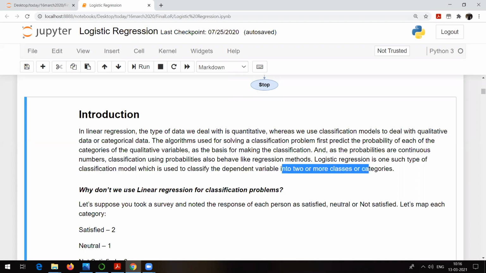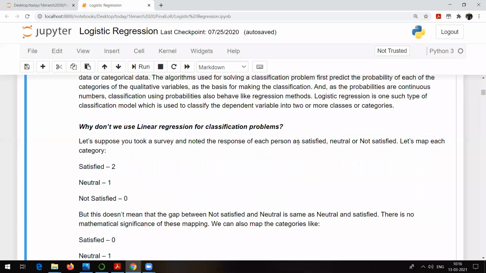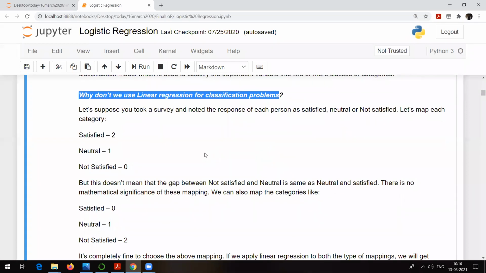Okay. So the target will be to classify a dependent variable into two or more classes. If two classes, that means binary class classification. If more than two classes, that means multi-class classification. But generally, you will see that logistic regression is used for solving binary class classification problems. So why don't we use linear regression for classification problems? The reason is simple. See, take this example.